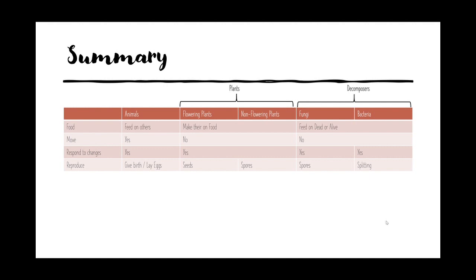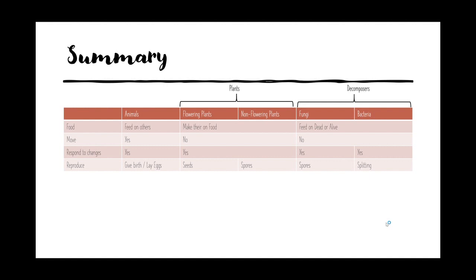But plants are very independent. They can make their own food, without relying on any other living organisms. They can create food just by light. As for movement, I'm talking about moving from location to location. Only animals are capable of that. Plants definitely cannot move about, and likewise fungi and bacteria cannot. Like a mushroom, it only grows in one place. In terms of responding to changes, they all can, because they are all living things.